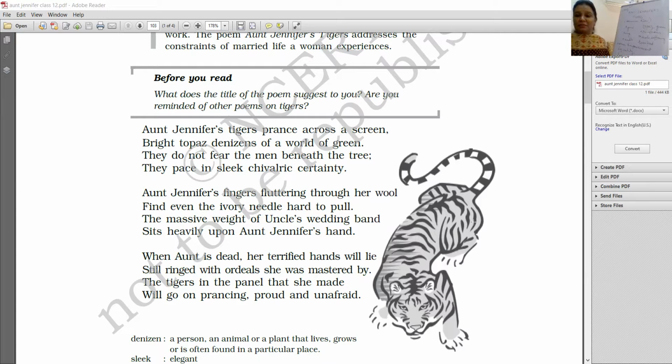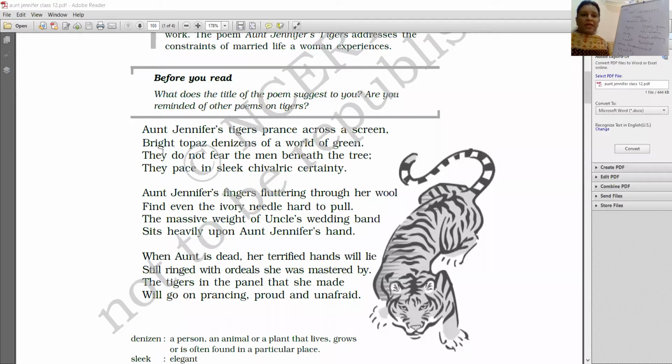There are trees, there's man over there. And here, what is it that she has shown? That the tigers are so brave, they are not afraid of man. And they go on walking confidently in their majestic, respectful, courteous manner. Chivalric certainty. Now look here: they do not fear the men beneath the tree, they face and seek chivalric certainty.